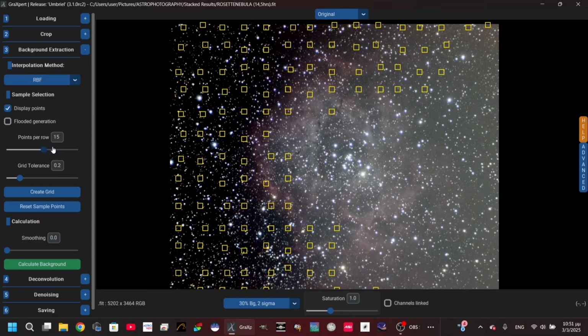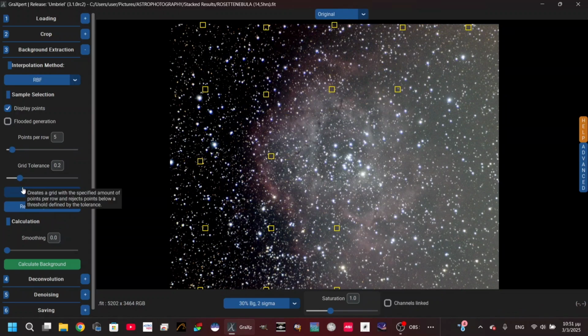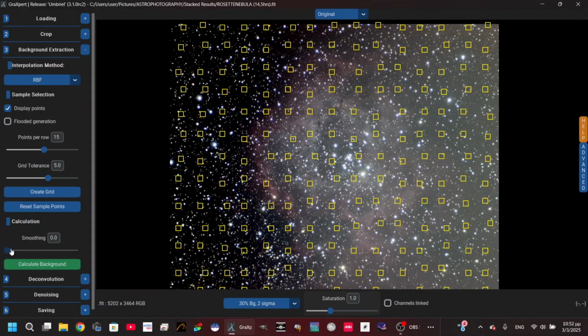The points per row is simple. It is just how many squares you will have on the row. If you count them here, it's 1, 2, 3, 4, 5, 6, 7, 8, 9, 10, 11, 12, 13, 14 and 15. If I reduce it to 5, you're gonna have 5 per row. Here, because the grid tolerance is 0.2, there are 4, 2, but if I increase it again, it's gonna be 5.